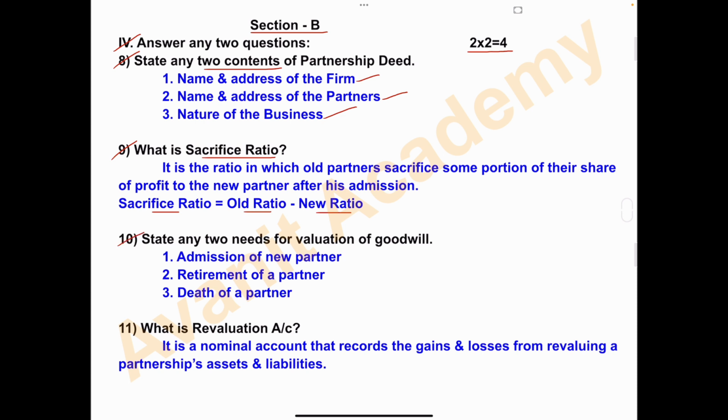Question number 10. State any two needs for valuation of goodwill. Number 1, admission of a new partner. Number 2, retirement of a partner. Third, death of a partner. Next question is, what is revaluation account? It is a nominal account that records the gains and losses from revaluing a partnership's assets and liabilities.